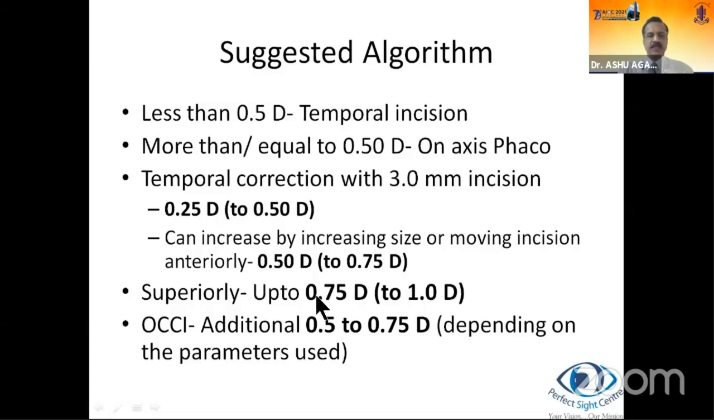Superiorly, the effect is more, as I mentioned earlier, because the distance from the center to the superior limbus is less, and it's up to 0.75 diopters, and sometimes up to 1 diopter. OCCIs can cause an additional correction of 0.5 diopters to 0.75 diopters, depending on the parameters used.